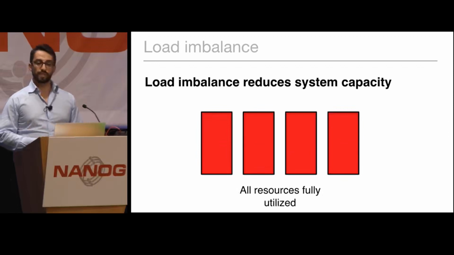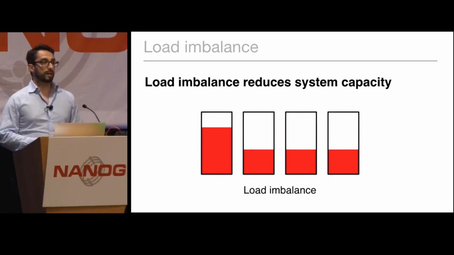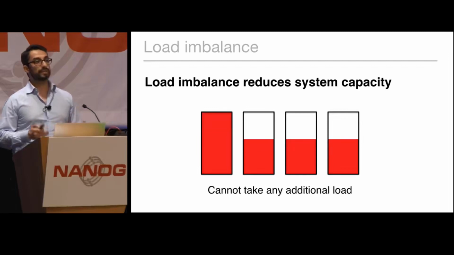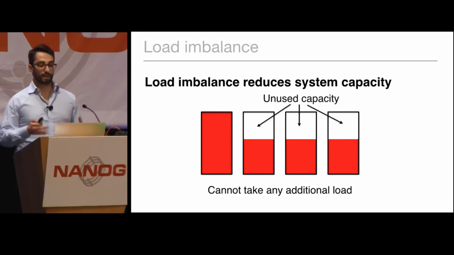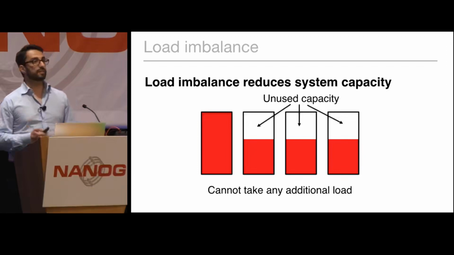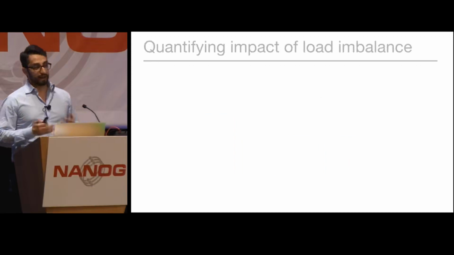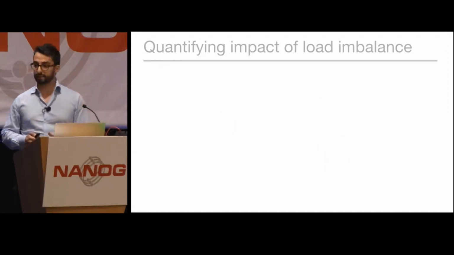But what happens if we have some degree of load imbalance? What happens is that we can increase the load only up to the level where the most loaded resource is fully loaded. Beyond this level, we cannot take any additional traffic, because any additional traffic will make the most loaded resource overflow. So we end up with a bunch of unused capacity over the least used resources, which is a very undesirable situation. We can actually quantify numerically the impact that load imbalance has on the available capacity.